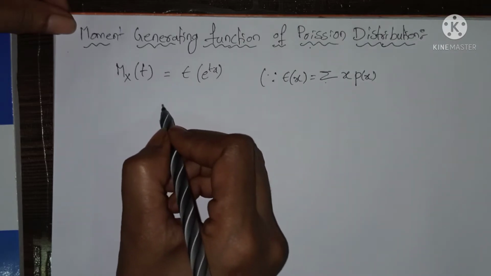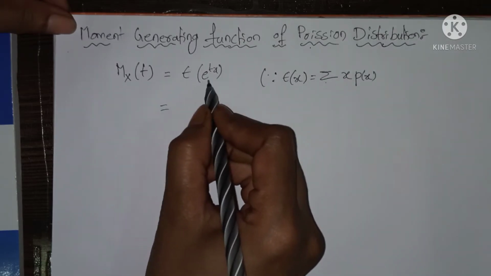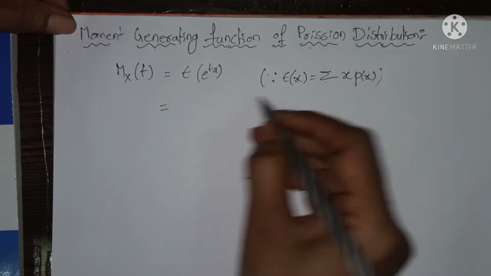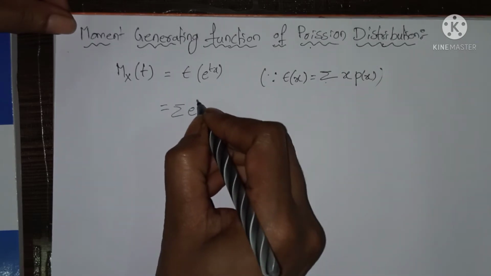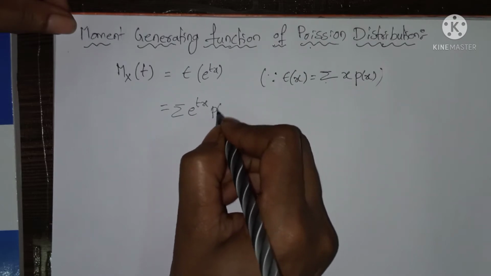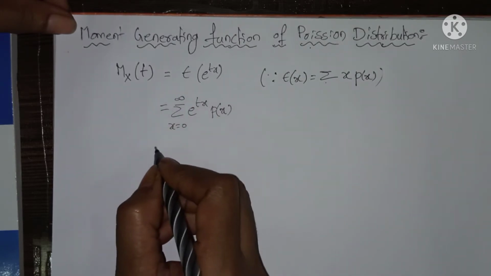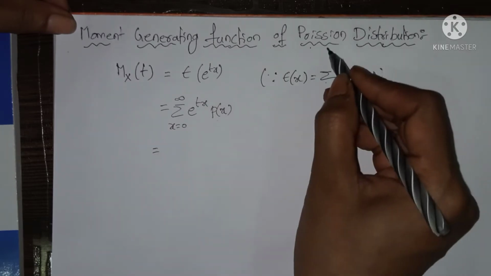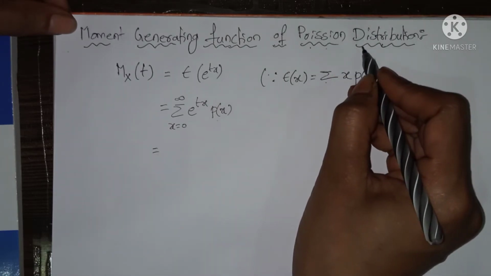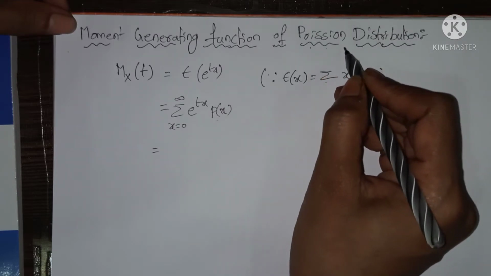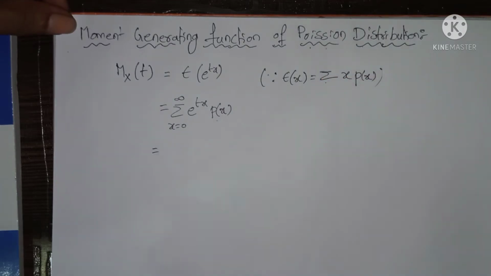So here we are writing this in the form of expectation of x. So summation e power tx into p of x, where the limits are 0 to infinity. Here p of x, in the sense we have to write the Poisson distribution's formula, the probability function of Poisson distribution.